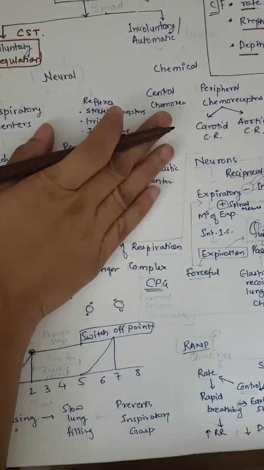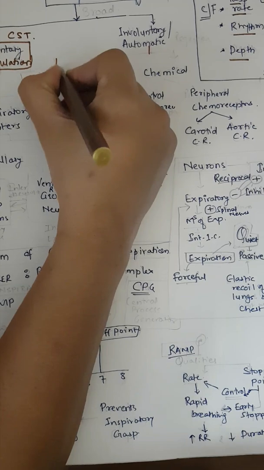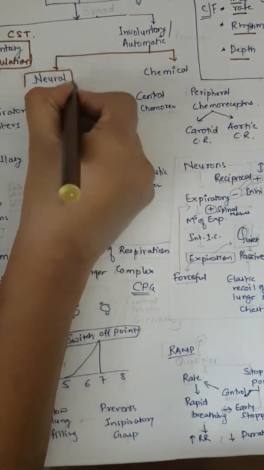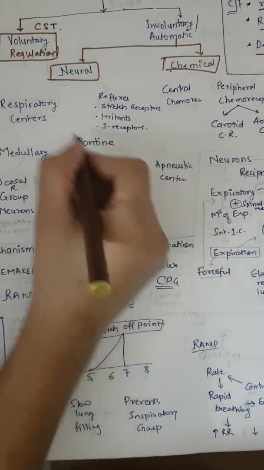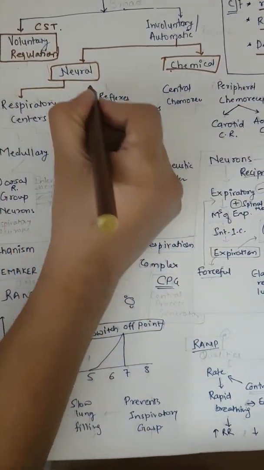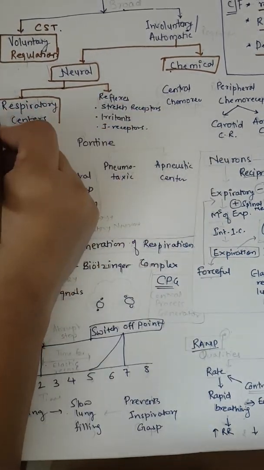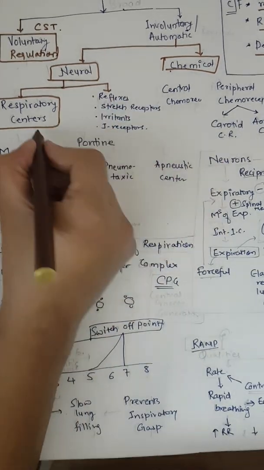Second one is involuntary regulation of respiration, also called automatic regulation of respiration, which is further divided into two main mechanisms, that is neural mechanism and chemical mechanism. Now the neural mechanism again has two main divisions. First is by the respiratory centers and the other one is by the reflexes.